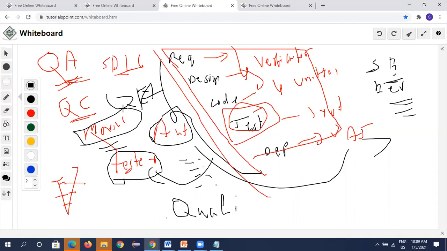Quality analyst, quality assurance, quality control are designations given to manual testers. Quality engineer is the designation given to the automation person. Remember it as engineering from here, quality from here.